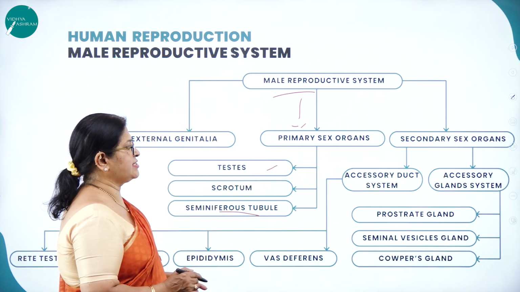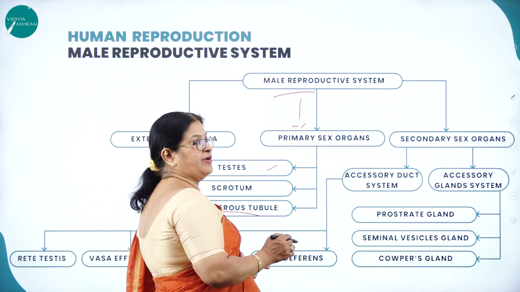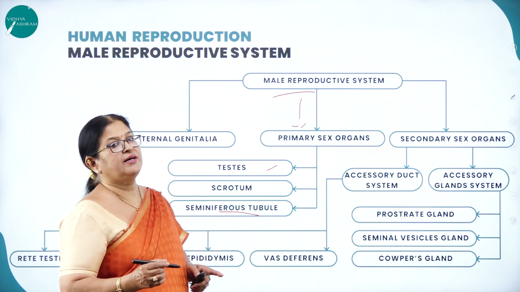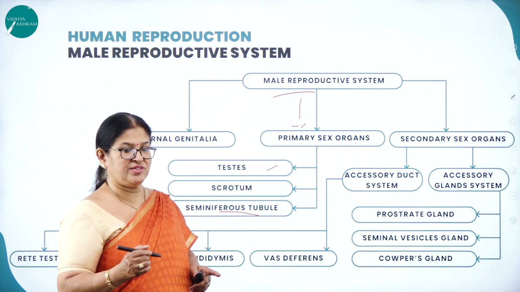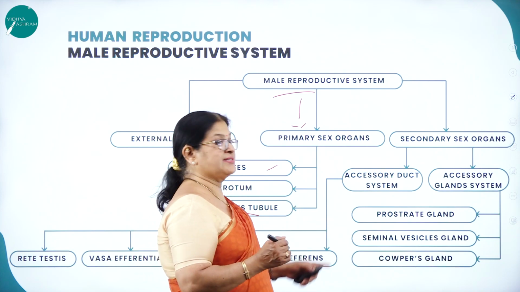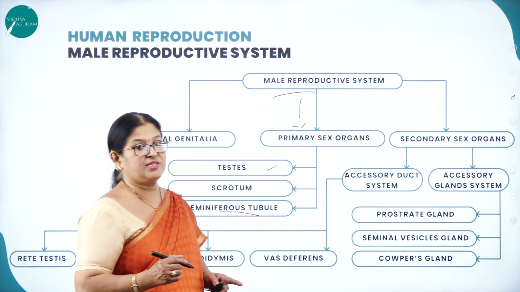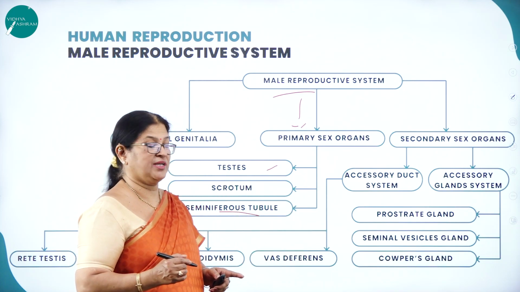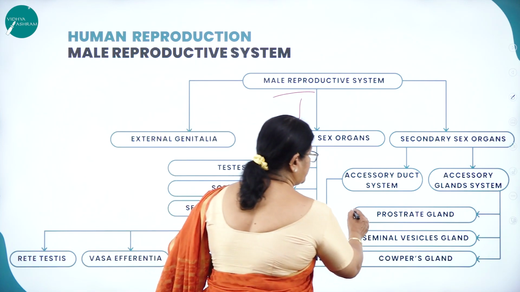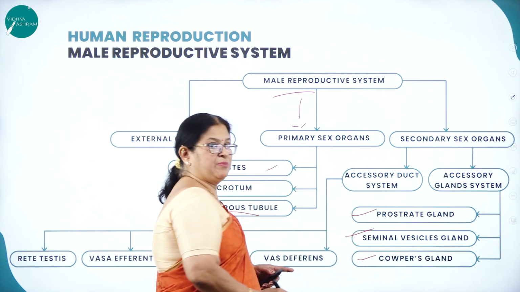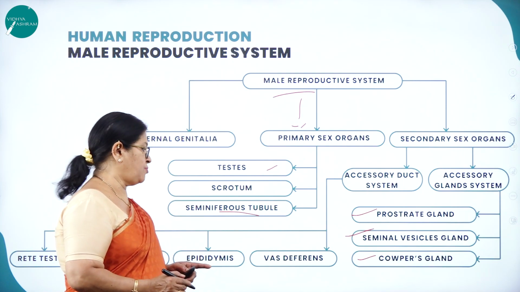The secondary sex organs are the accessory ducts, rete testis, vasa efferentia, epididymis and vas deferens, and accessory glands like the seminal vesicles, prostate gland and bulbourethral gland, also called Cowper's gland.